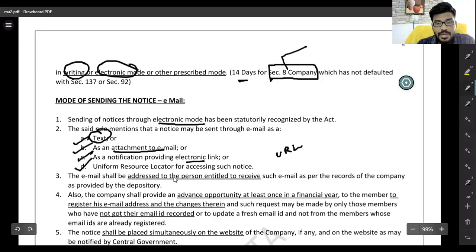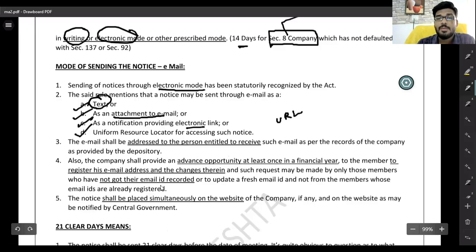The email shall be addressed to the person entitled to receive such email as per the records of the company or provided in the depository. And also you can give an opportunity to update your email once in every financial year. If it is not recorded, then the company is not responsible for sending a notice. Nowadays, the notice shall be placed on the website of the company also.